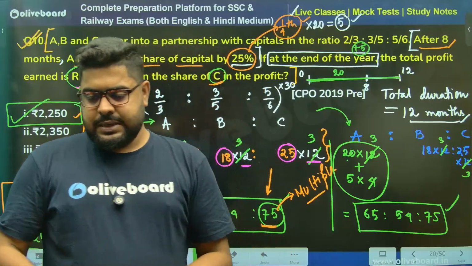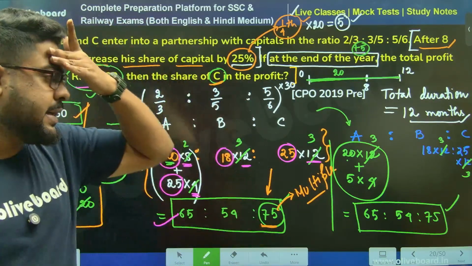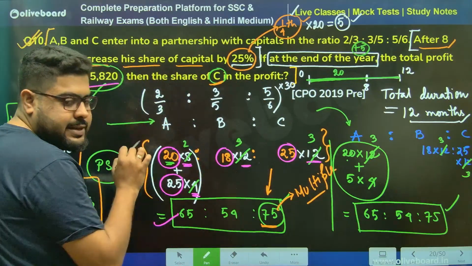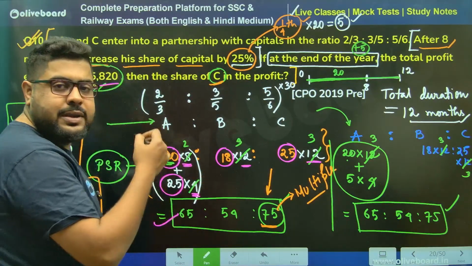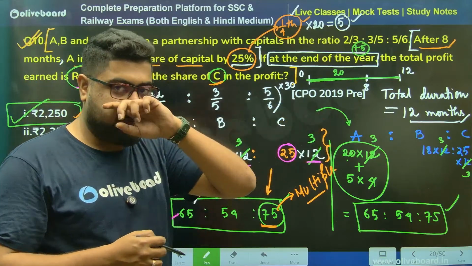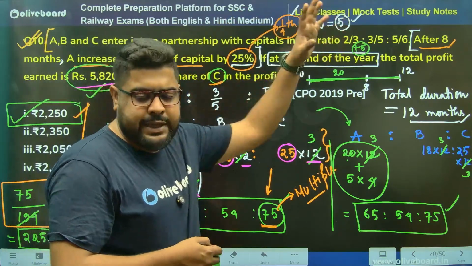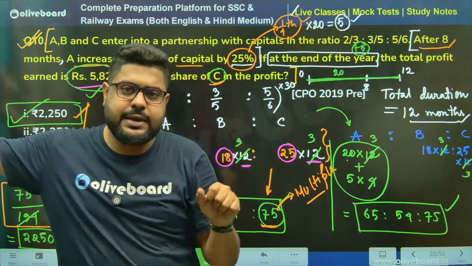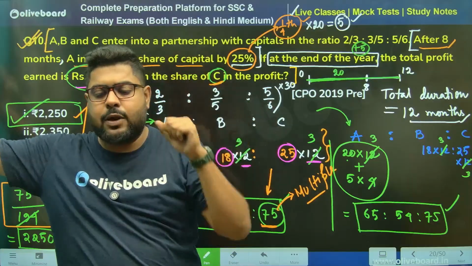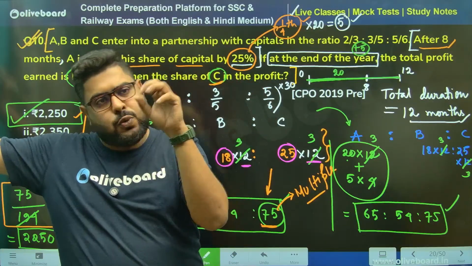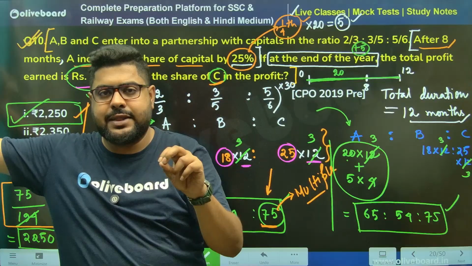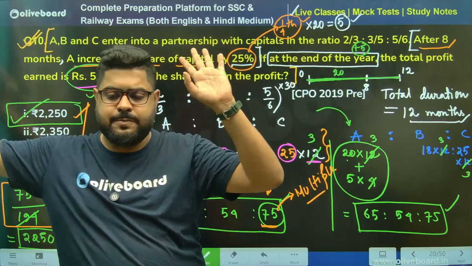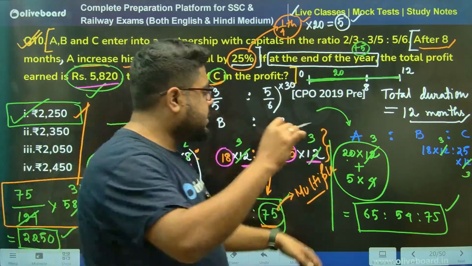Done. Now Siddharth is asking for the second method. Again, Siddharth, listen to me, bhai. Rather than doing it like this, 8 months, then 4 months, what I'm doing here is also 8 and 4, that's for sure. But what I'm saying is, A has not collected anything from the fund. Whatever he had invested in the beginning, he has not taken anything out. He has only added. So whatever he had started with, the initial investment of 20 rupees, that will be there for the whole 12 months. Yes or no? You would say, yes, sir. Done.